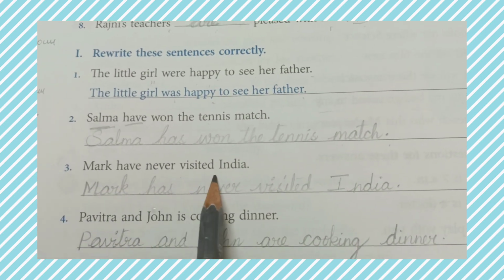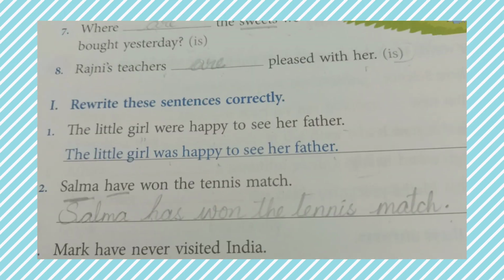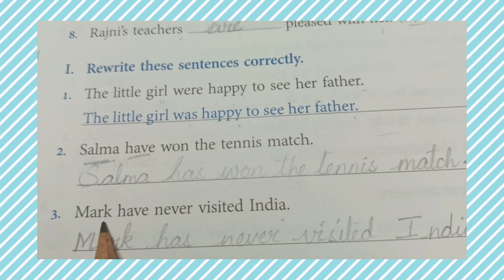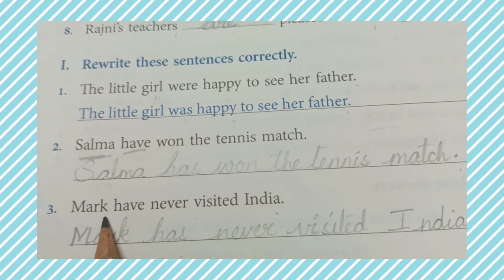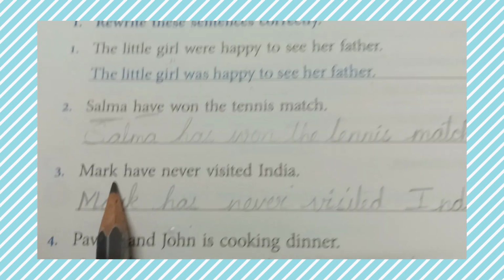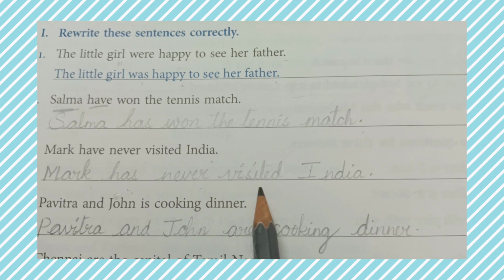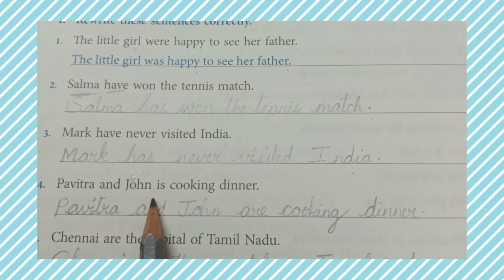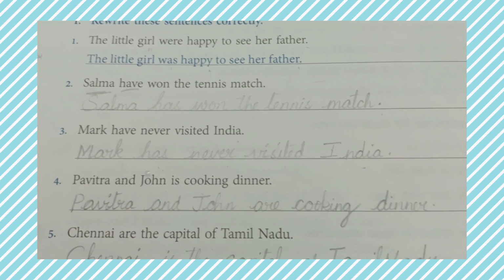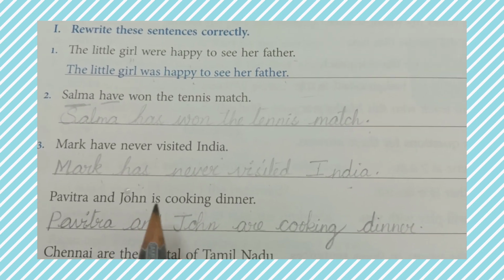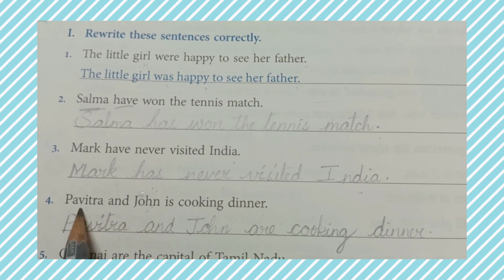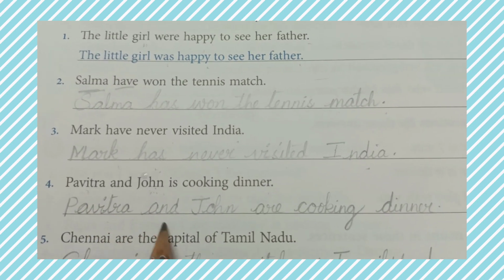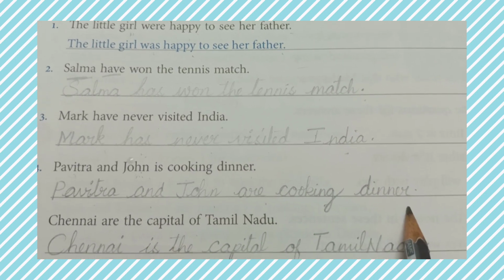Mark have never visited India. Tell me this sentence, children. What is the answer? Very good, it is has. Why is it has? Because here in the sentence the subject is singular, so we have to use has. Mark has never visited India. Pavitra and John is cooking dinner. What is the correct helping verb here? Yes, it is are. Why? Here two nouns are there, which means more than one, so it is plural. Pavitra and John are cooking dinner.